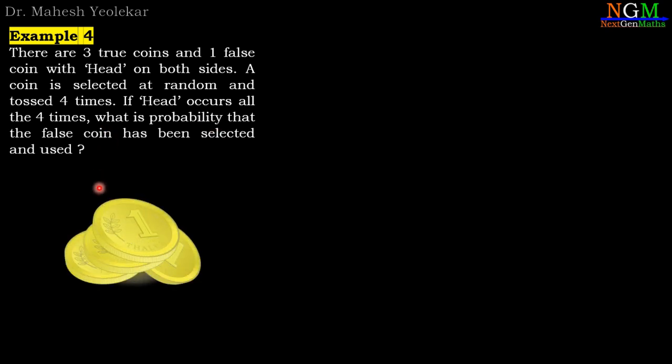So in this example, we are given 4 coins, in which 3 coins are true and 1 is false with both sides head. Now we have to select 1 coin out of 4 and toss it 4 times. If all the 4 times head occurs, then we have to find the probability that the selected coin is the false coin. So first we have to identify the events.